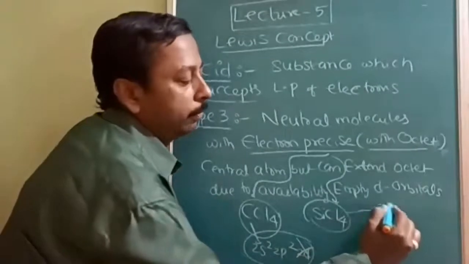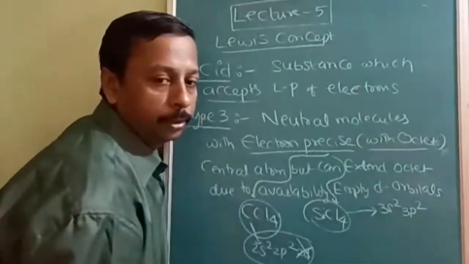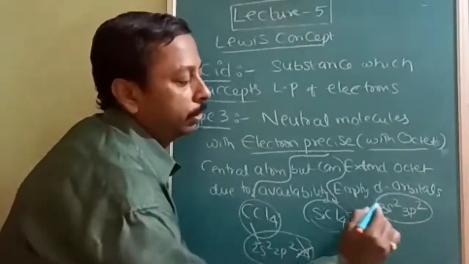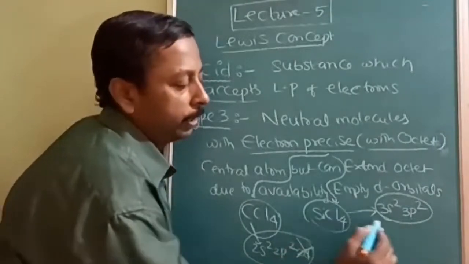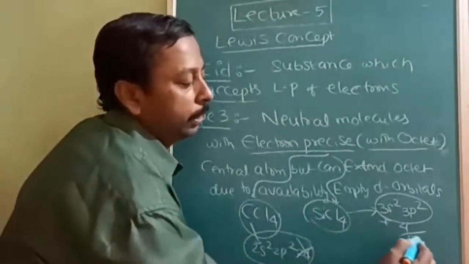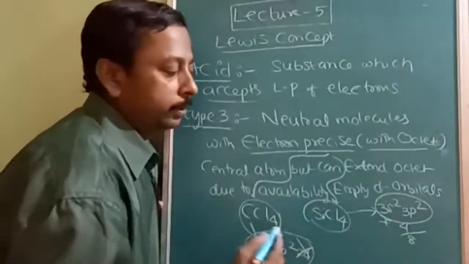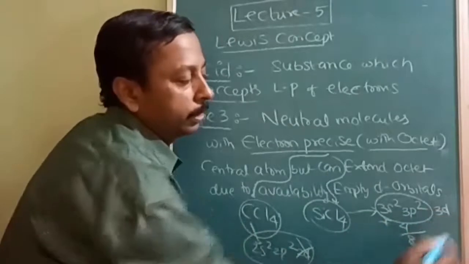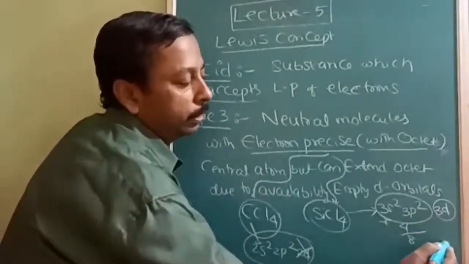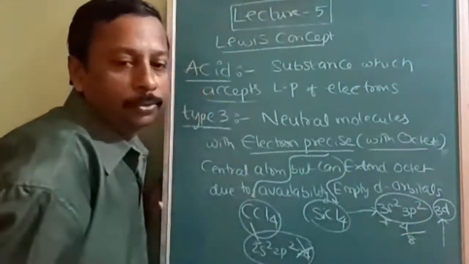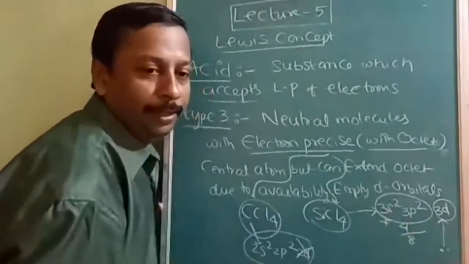Now let us see silicon. In silicon, the valence shell configuration is 3s2, 3p2. Already 4 electrons are there, and 4 will be shared by chlorine. So it is 8 electrons. The first condition, precise, is fulfilled. But it can extend. See, 3d orbitals are there and they are empty. Presently it is in a good situation, the octet is already fulfilled.